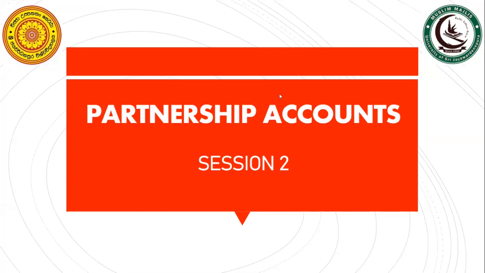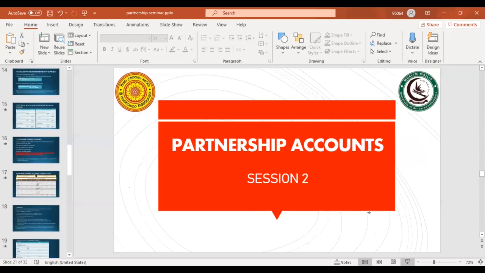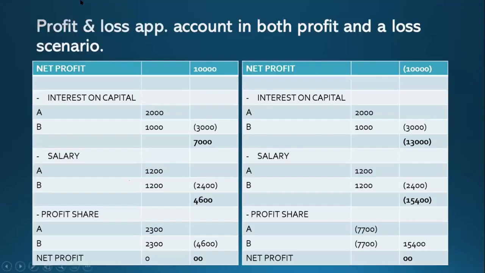Last session, we ended at partner's current account, and I gave you a small question. Before that, I need to explain the two scenarios in the profit appropriation account.